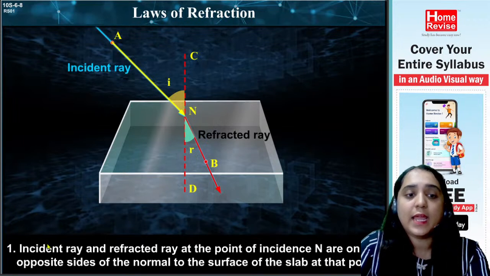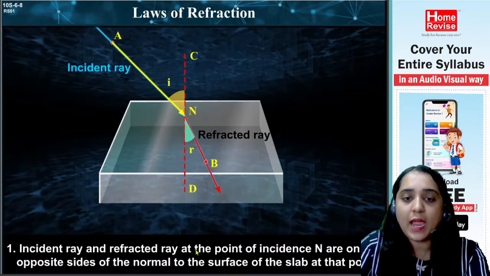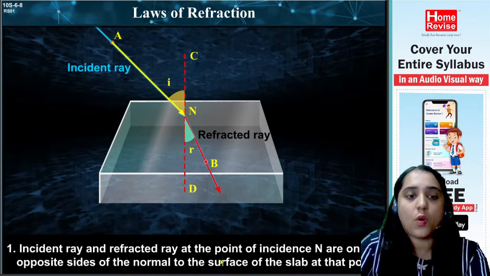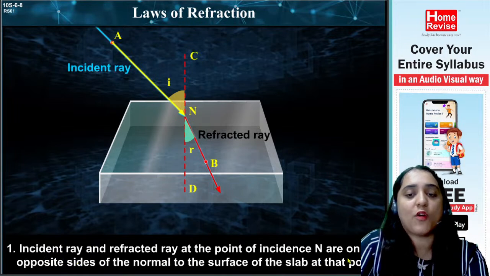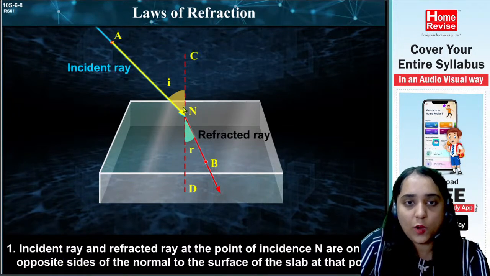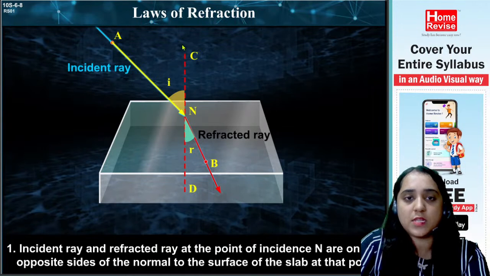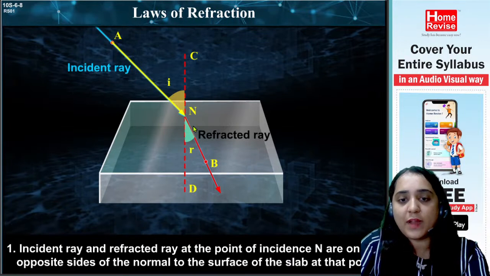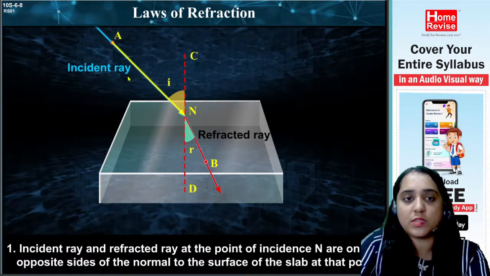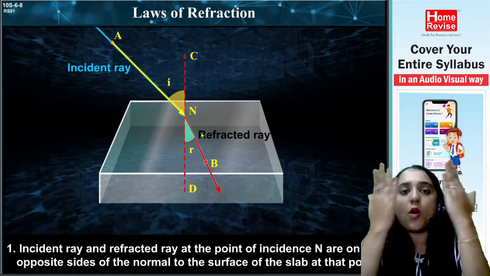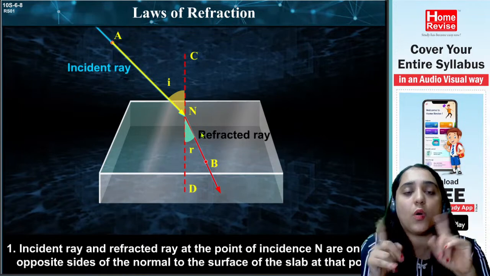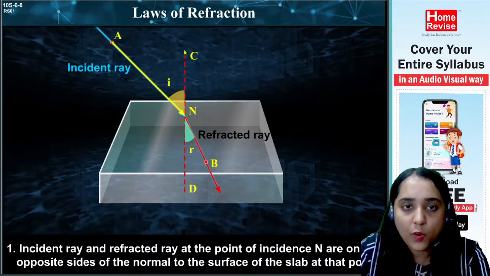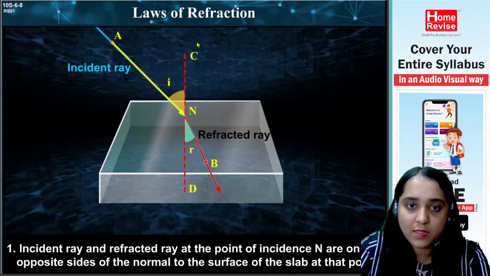Now see what is written. The incident ray and the refracted ray at the point of incidence N are on the opposite side of the normal to the surface of the slab at that point. See, this is the normal. The line drawn here is the normal. Now the incident ray is on the left hand side and the refracted ray is on the right hand side. So this ray and this ray are on opposite sides of each other. The incident ray and the refracted ray both are on opposite sides of the normal. This red line is the normal. See, N is the normal.